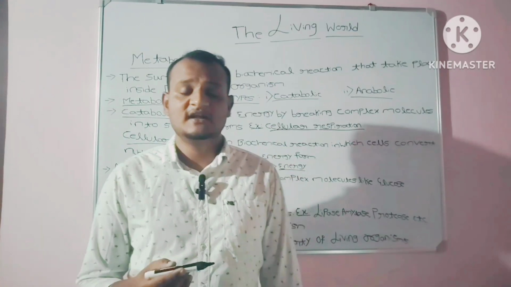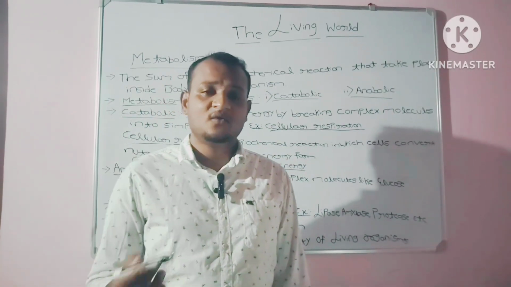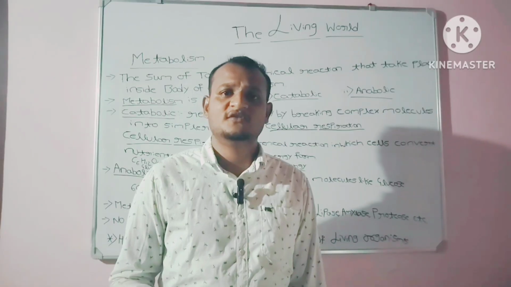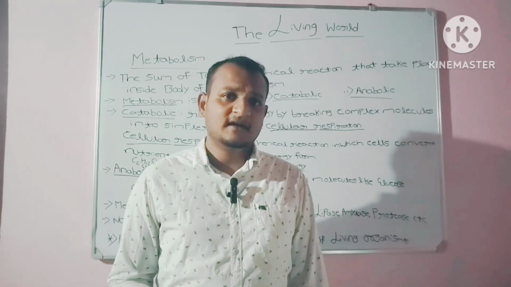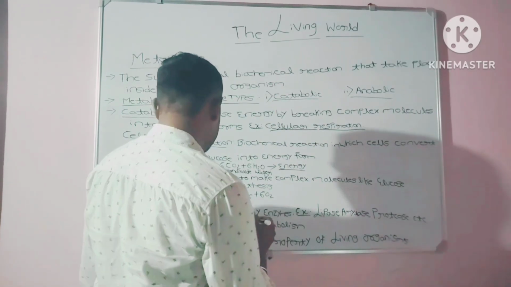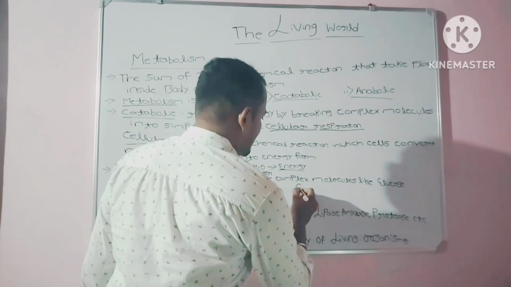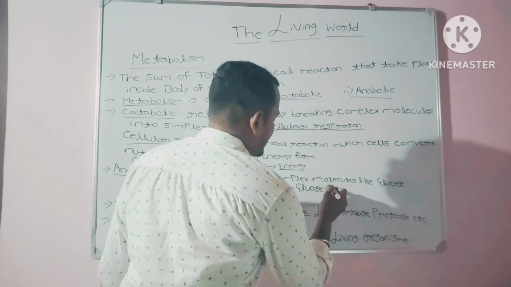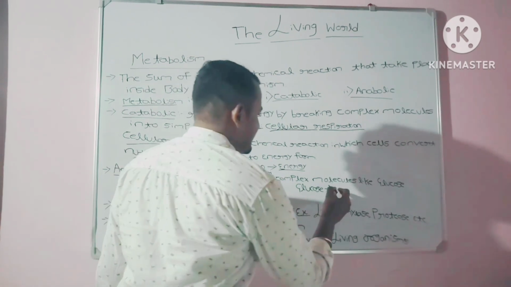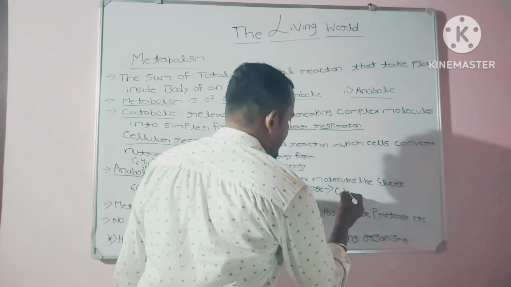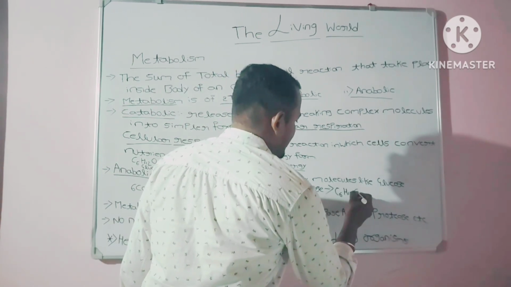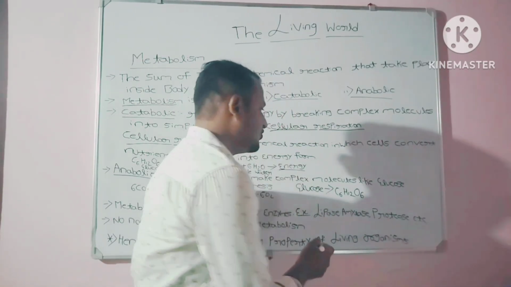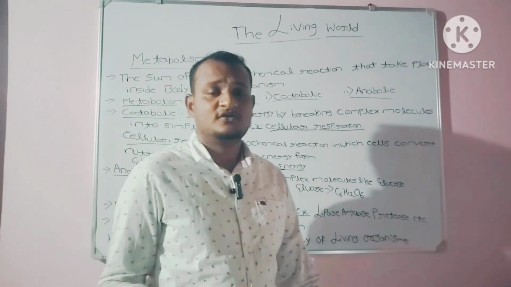But the anabolic pathway consumes energy to make complex molecules like glucose. The formula of glucose is C6H12O6.